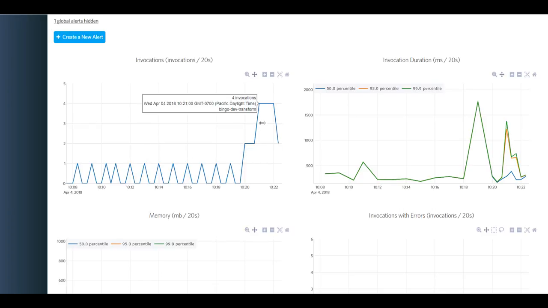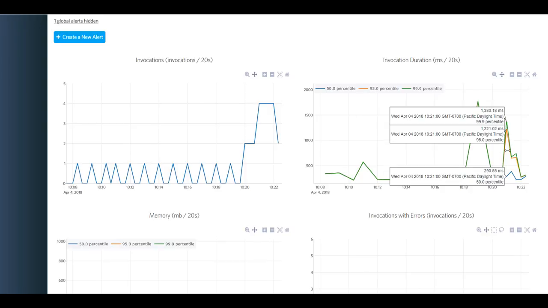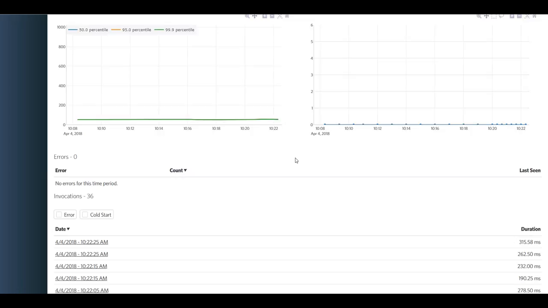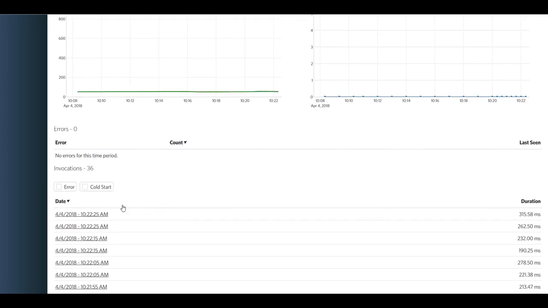As you can see here, it's starting to take off in terms of the number of functions being run. If we take a look over on the right-hand side, though, you can see that the duration of the function was fairly flat. And then as we transition into that second game, we started getting spikes. And you can see that the 99th percentile is starting to get pretty far up there. As we scroll down, we can see all of the individual invocations that did run.